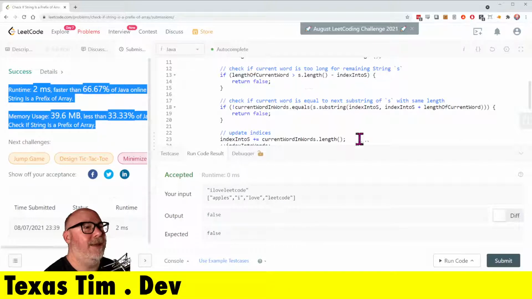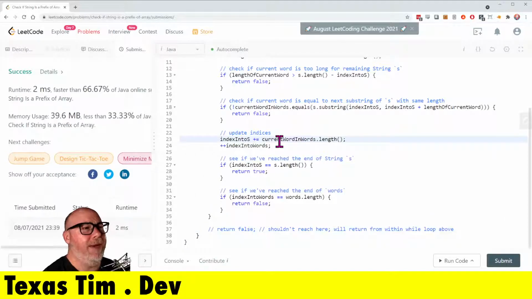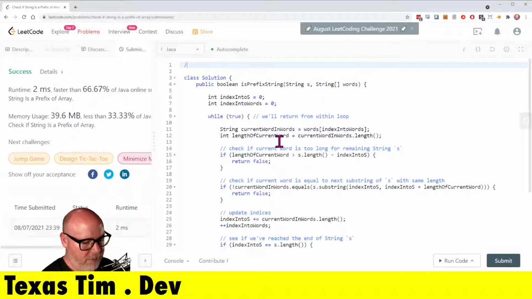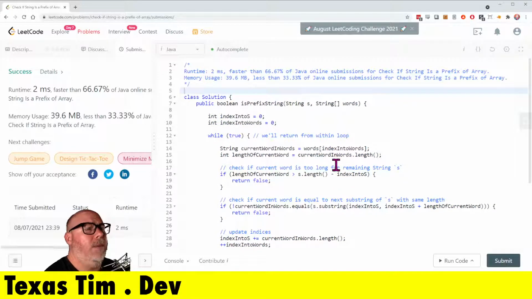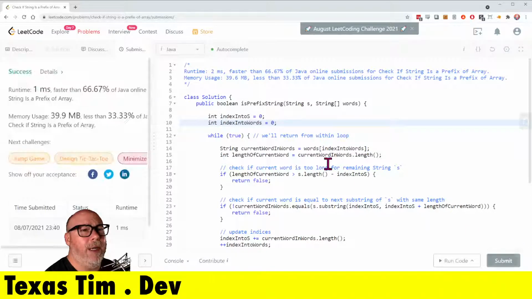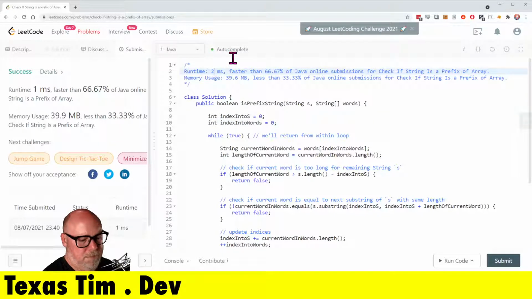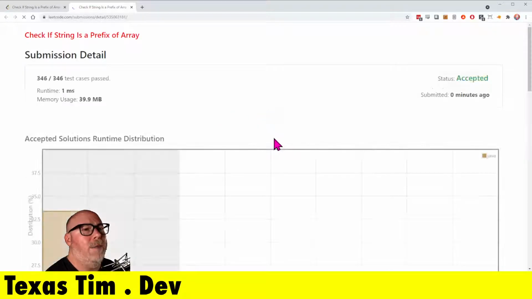All right. Now, not the super fastest code ever. Sometimes that's just the luck of the draw, if other people are submitting at the same time. Let me try running it again. See, look, a little bit faster. A little bit faster, but still the same. No better than 66%. Let's take a look at the graph here, which might not have enough people yet.